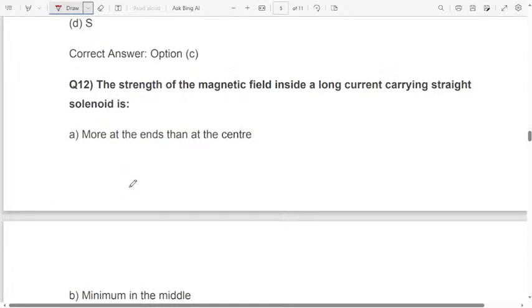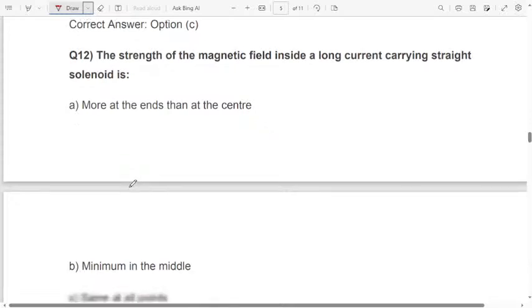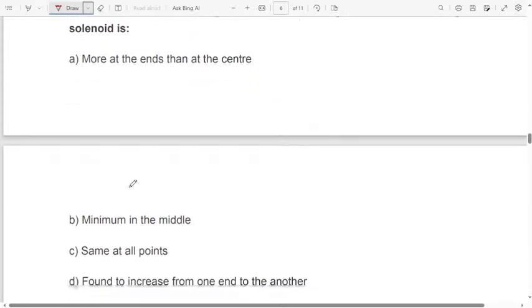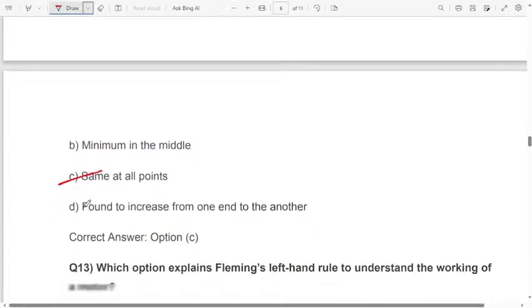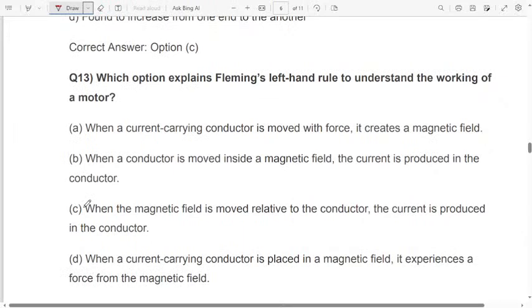Next question, question number 12. The strength of the magnetic field inside a long current carrying straight solenoid is: more at the ends than at the center, minimum in the middle, same at all points, or found to increase from one end to another end. Option C. Almost the same type of question, same at all the points. It is a repeated question, so I will not explain more. Easy one only.